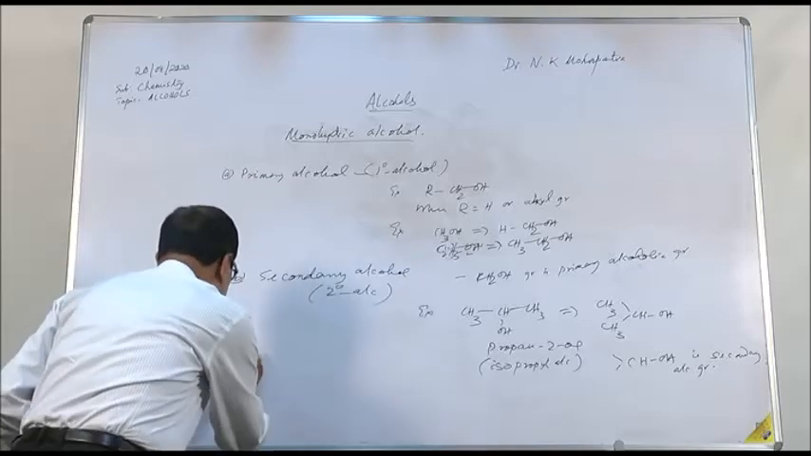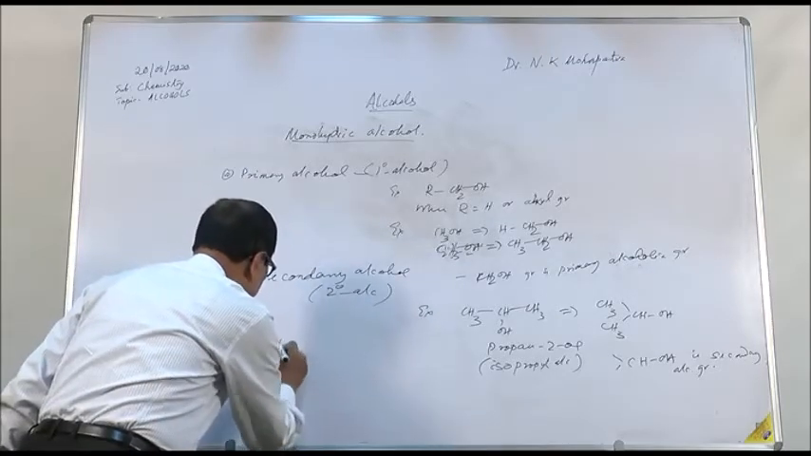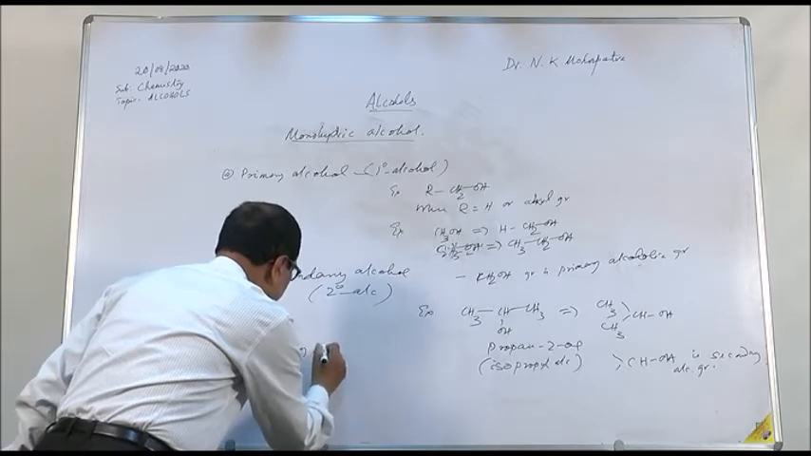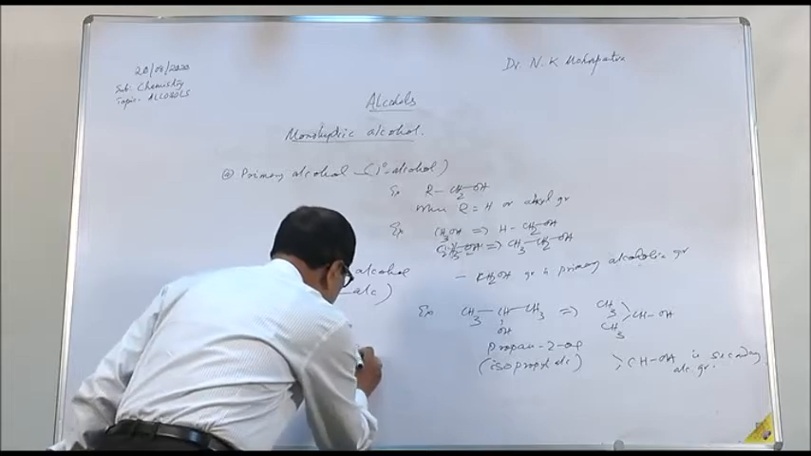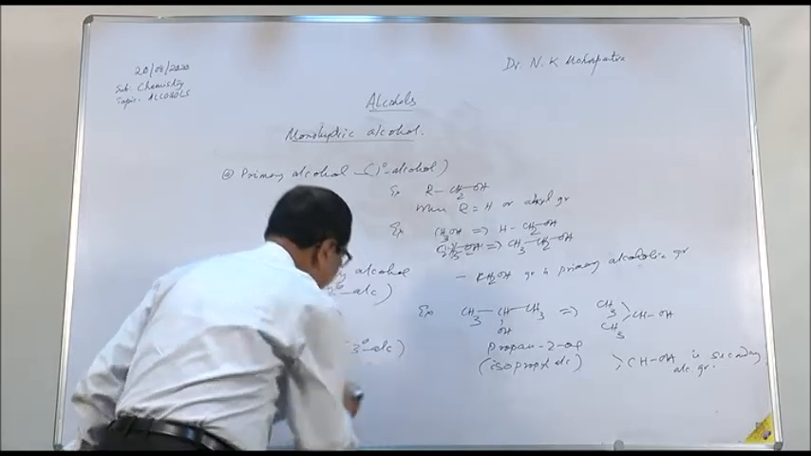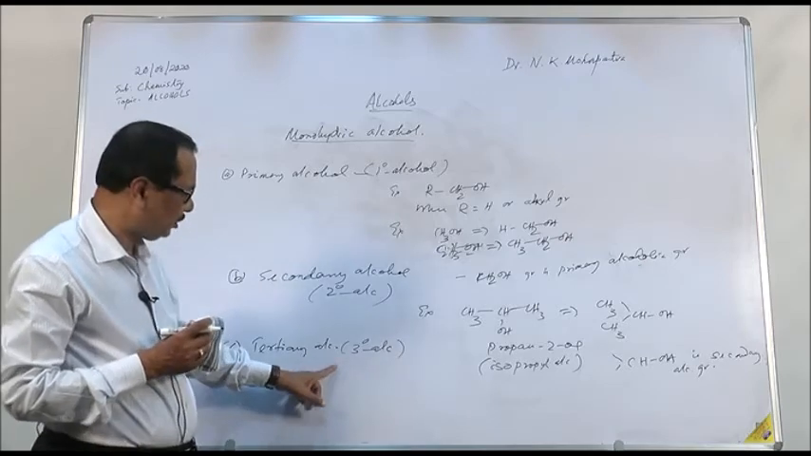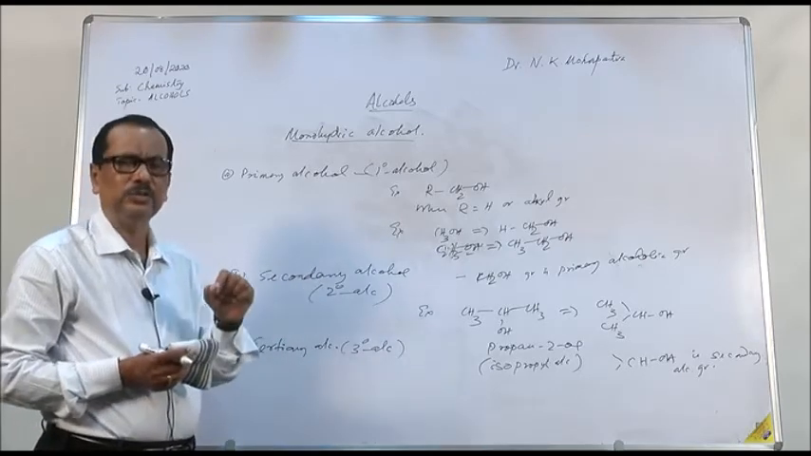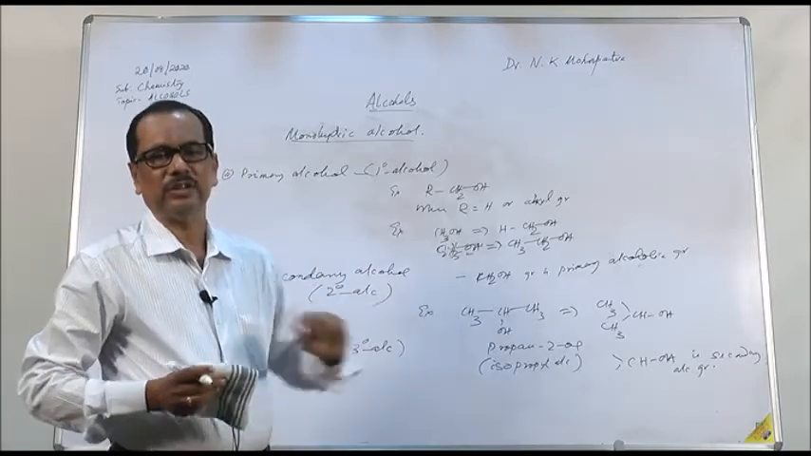Similarly, the third category of alcohol is called tertiary alcohol. This tertiary alcohol is otherwise called 3-degree alcohol. This is the alcohol where the OH group is present on a tertiary carbon atom. As you know, a tertiary carbon atom is a carbon atom which is bonded to 3 other carbon atoms.